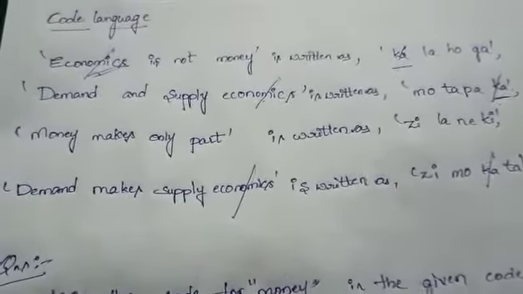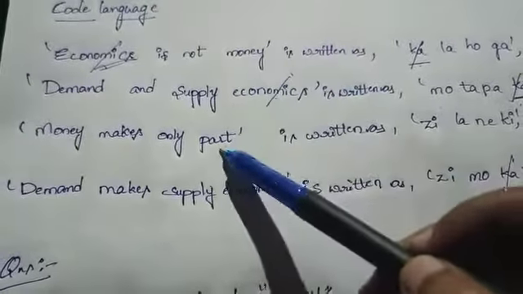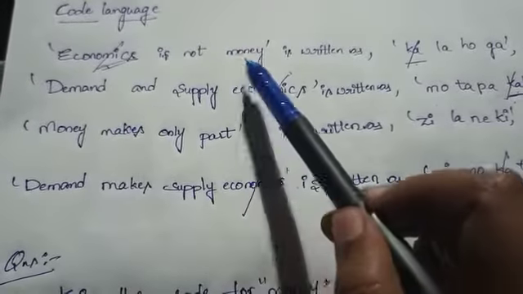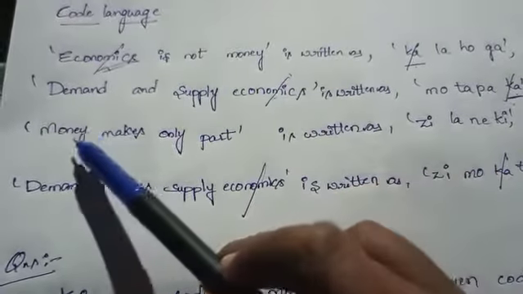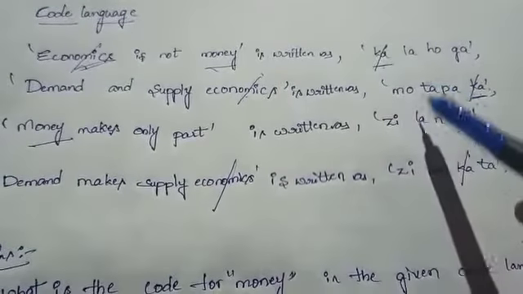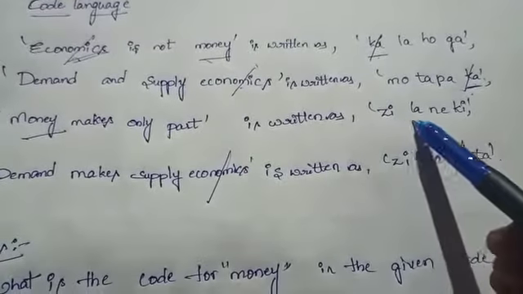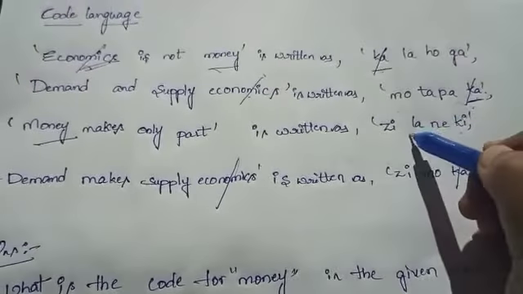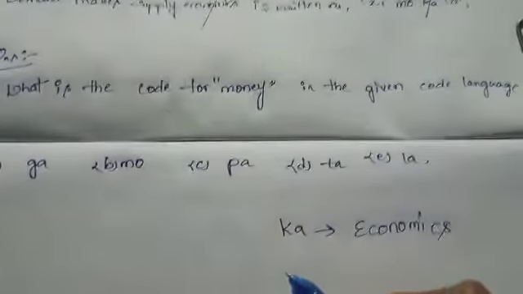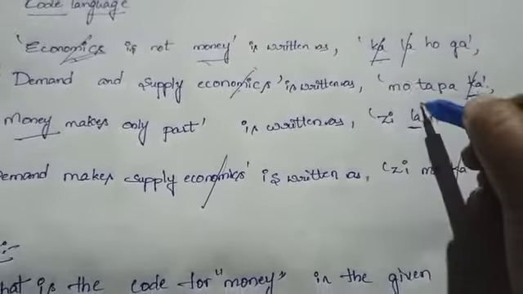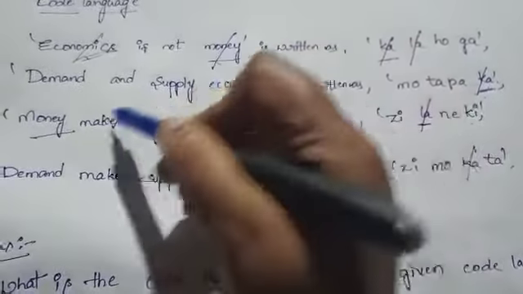Next, see the three rows. In three rows, the common word is money. See these two rows, LAHOGA, ZILANEKA. So the common code is LA. LA is the code for money. Cancel LA and money.